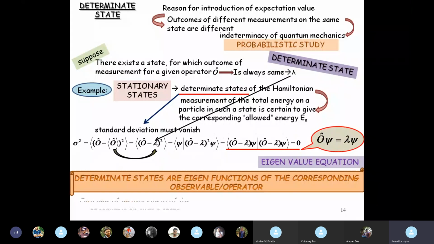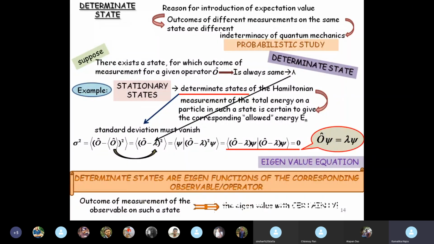All right. So outcome of measurement of the observable on such a state is the eigenvalue, and it is a certainty. No matter how many times you measure this particular state, you will always get the eigenvalue with certainty. Okay, so this is again a very, very important concept that we now got introduced.